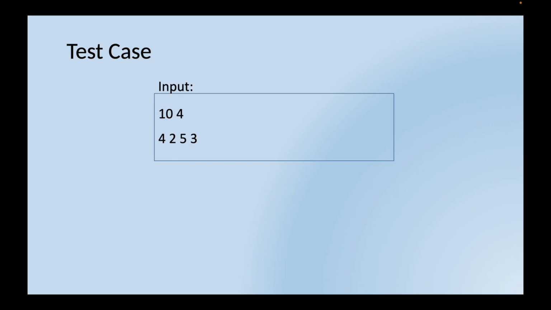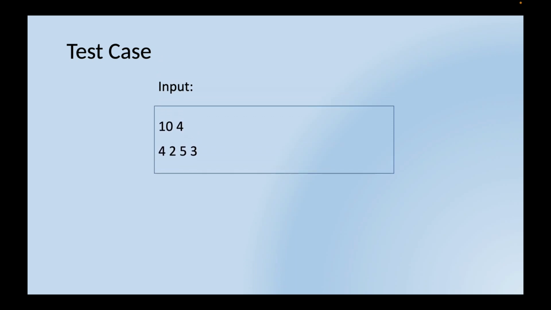And because of the test case they gave us, it's going to take too long for us to show, so we're using a simpler version of it. It's 10, and then we're going to have 4 items with weights of 4, 2, 5, and 3. And the output should be 10 because we can add up 5, 2, and 3 to make a 10.